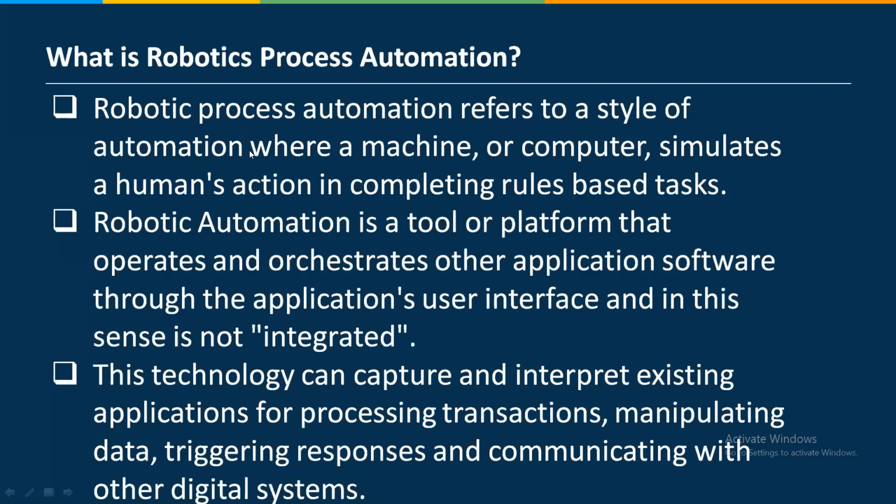So what is RPA? Or if I say, what is the definition of RPA? RPA mimics human behavior, not human intelligence. So what does it mean to mimic human behavior? Day to day, whatever tasks you have which are rule based, you can automate, and that is the reason we call it robotic process automation. So basically RPA is nothing but a style of automation where a machine or computer simulates a human's action in completing rule-based tasks. So it may be the downloading.